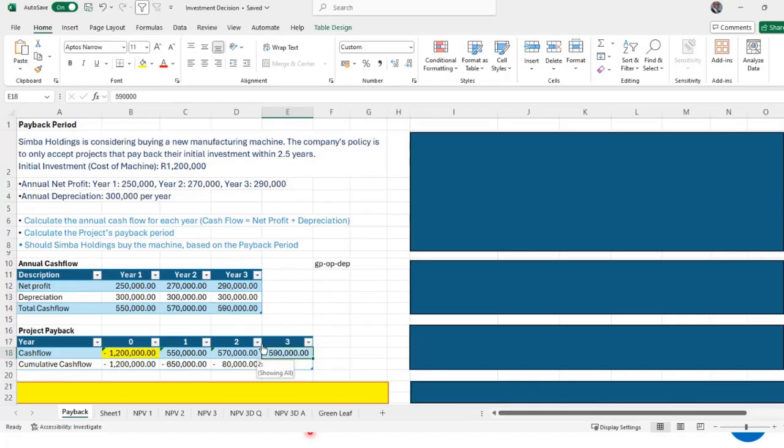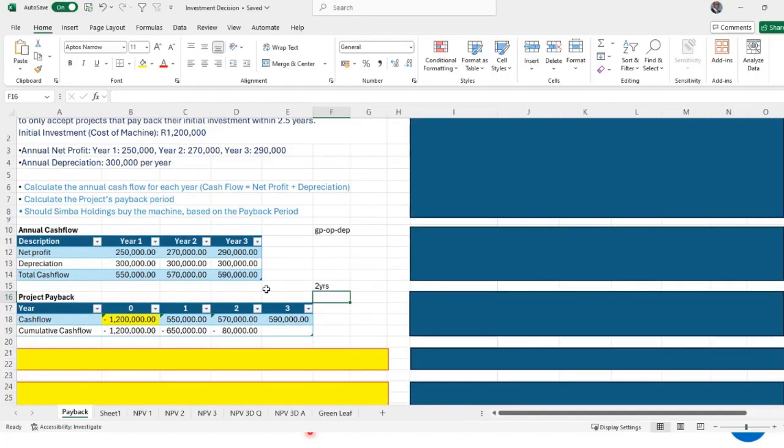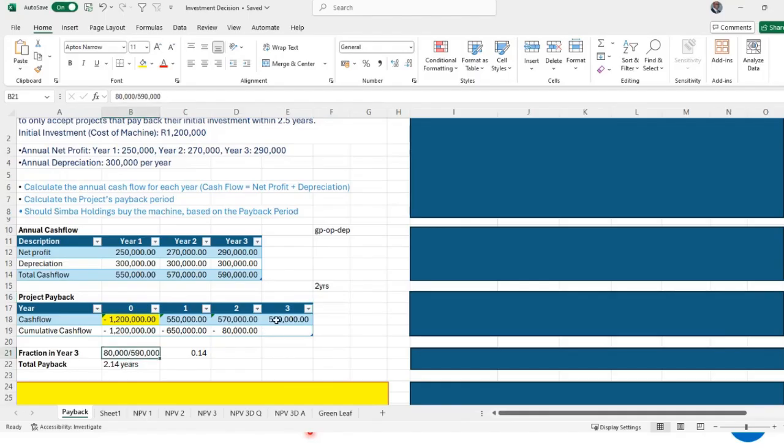But at what point in year number 3? So we know our payback is obviously 2 years. But the decimal part is what we are going to look for in the next section. So now we say 80,000 divided by 590 gives us 0.14.